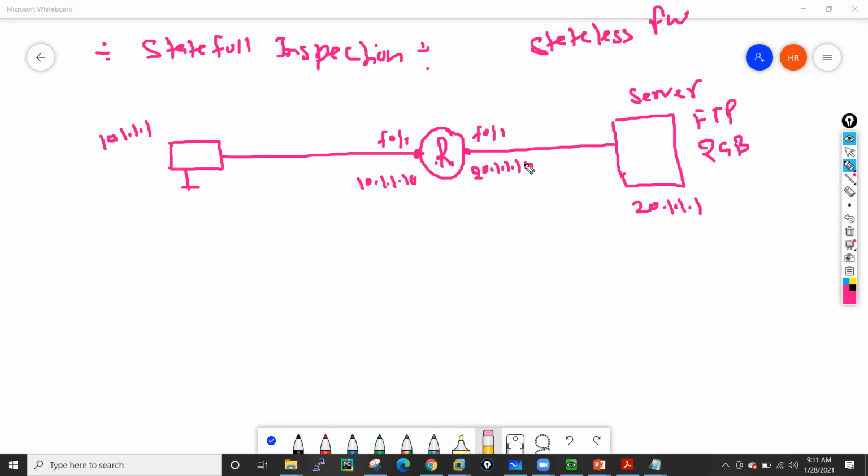Okay. Now this PC wants to download this particular file by using FTP. So it will send one request towards this router. The router forwards that request towards the server, right? When the router receives this request on this interface, this interface is known as the ingress interface for this particular flow.